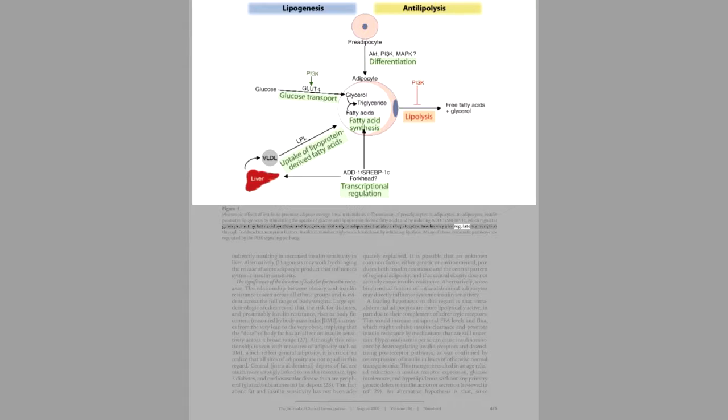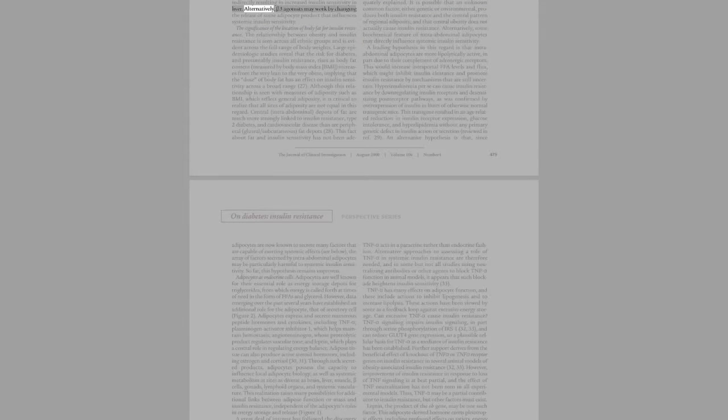Insulin may also regulate transcription through forkhead transcription factors. Insulin diminishes triglyceride breakdown by inhibiting lipolysis. Many of these metabolic pathways are regulated by the PI3K signaling pathway. Alternatively, beta-3 agonists may work by changing the release of some adipocyte product that influences systemic insulin sensitivity.